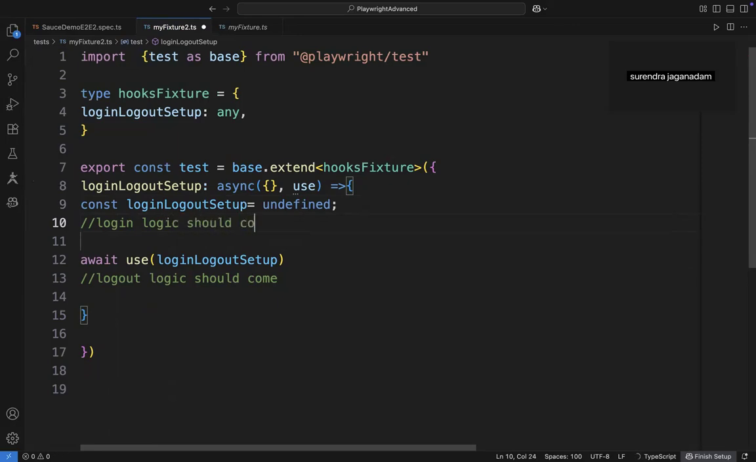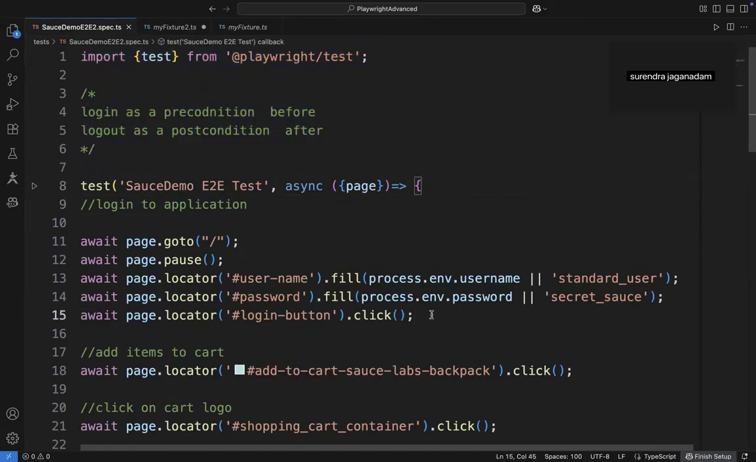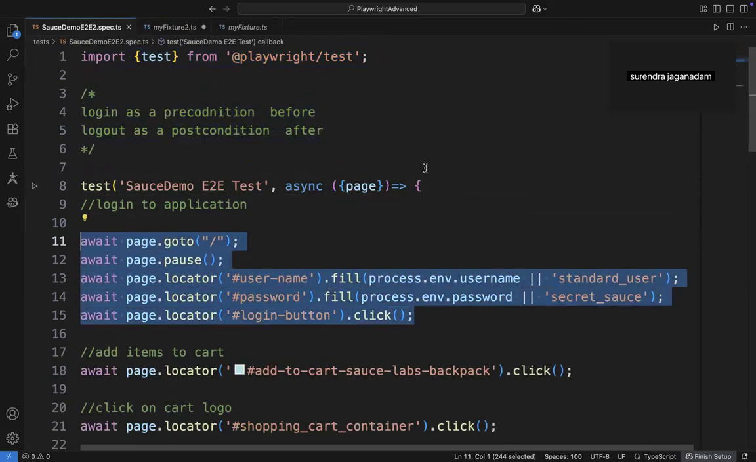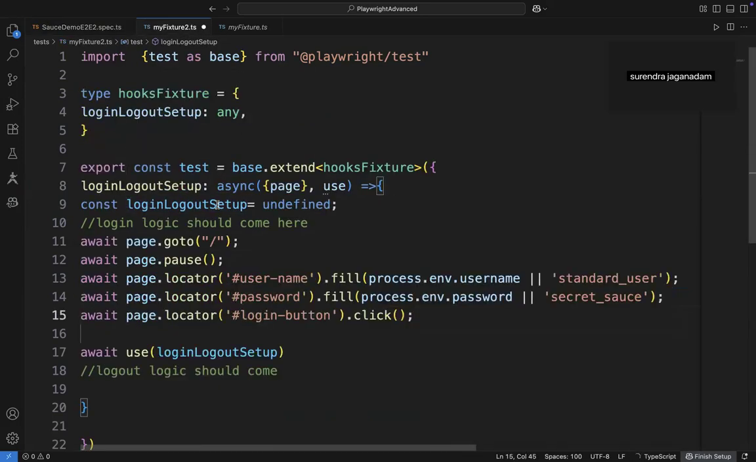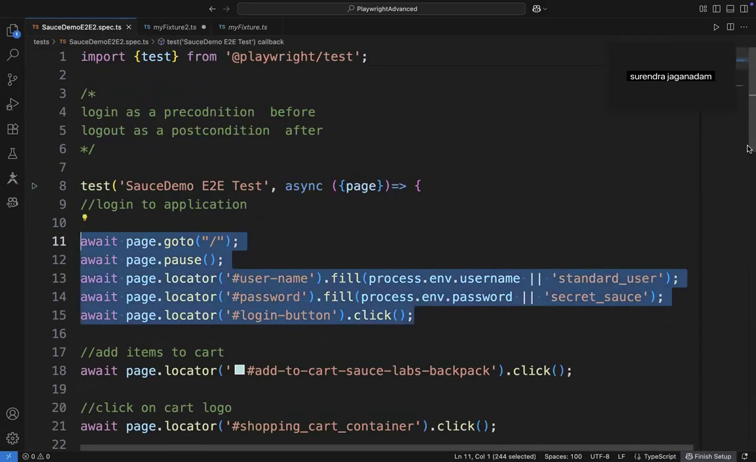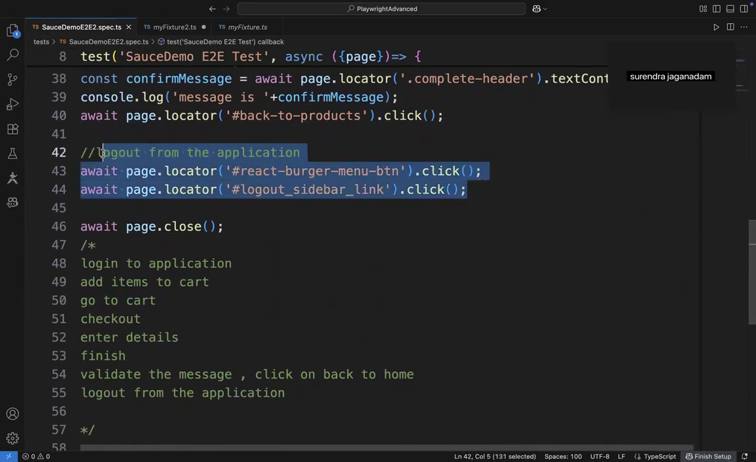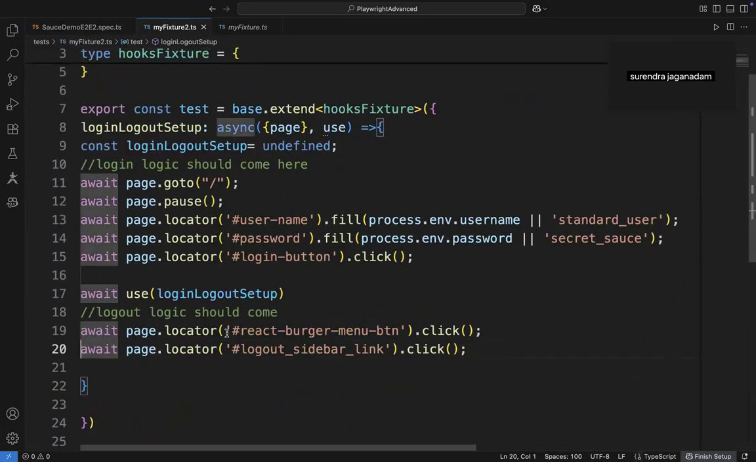The login logic should come here. In order to use this login logic, we just need a page fixture right here. I need to use this page fixture. Whatever the login logic is there, simply copy that login logic and put it here. The same way, for the logout logic, whatever the logout logic is there, just copy it and put it here. Perfect. Login and logout, I have updated here.